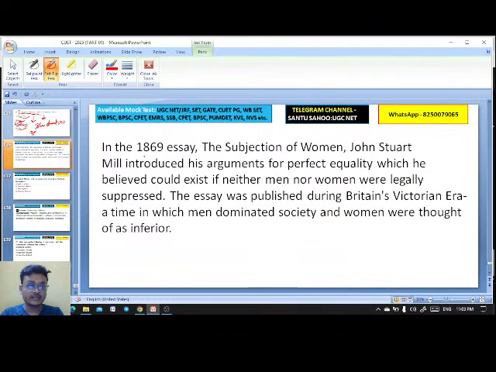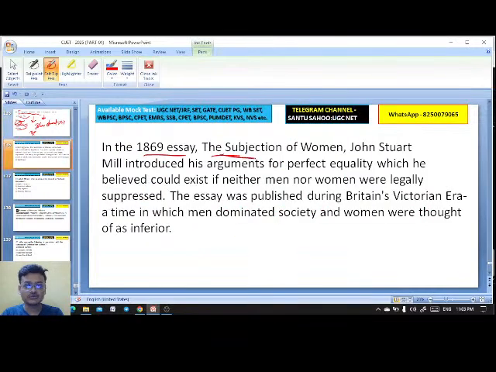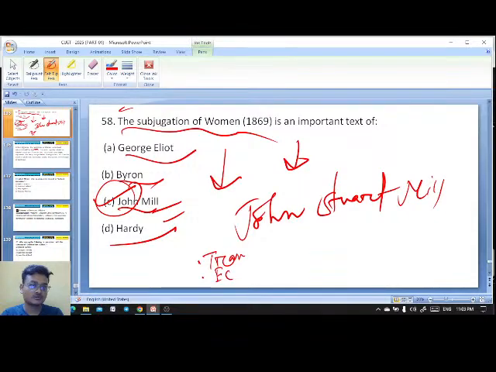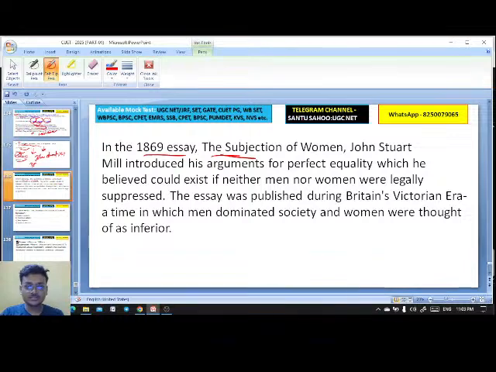John Stuart Mill. Chalo. In 1869, they said subjugation. Sorry, it's not subjugation. It's The Subjection of Women. It was subjection. The Subjection of Women is actually an essay by John Stuart Mill. He introduced his arguments for perfect equality, which he believed could exist if neither man nor woman were legally suppressed.